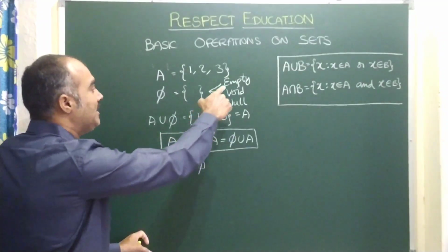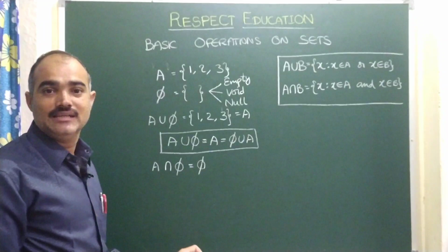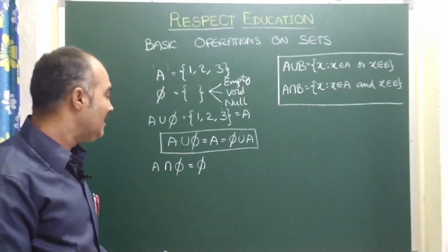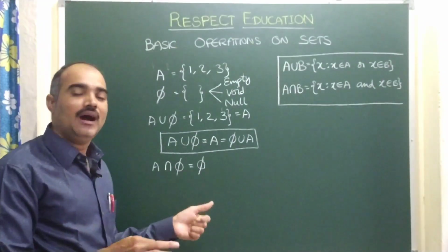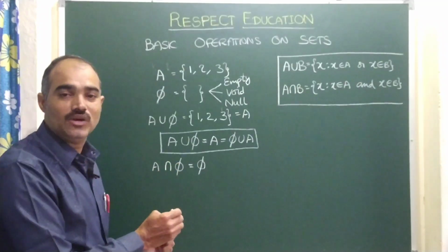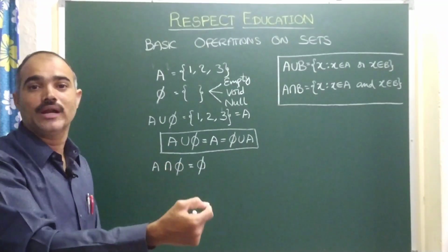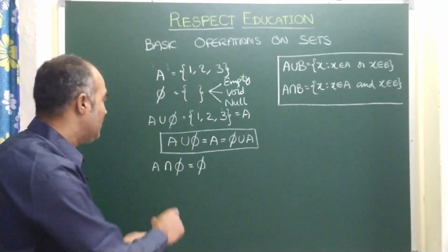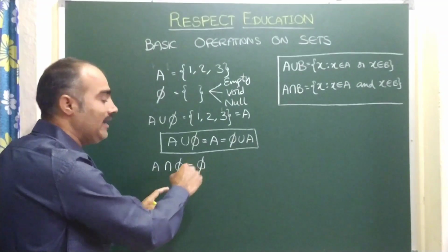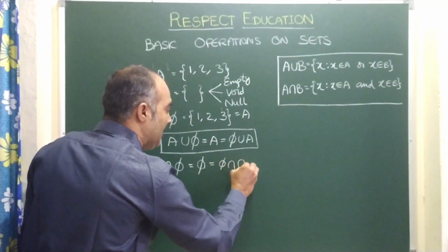I told you already, empty set is 5. So here 5 realized his mistake. That means 5 unnecessarily or unknowingly misunderstood A. Then onwards, 5 felt very happy that he got a true friend like A. So here you see A intersection 5 is 5, even though you can say this as 5 intersection A too.